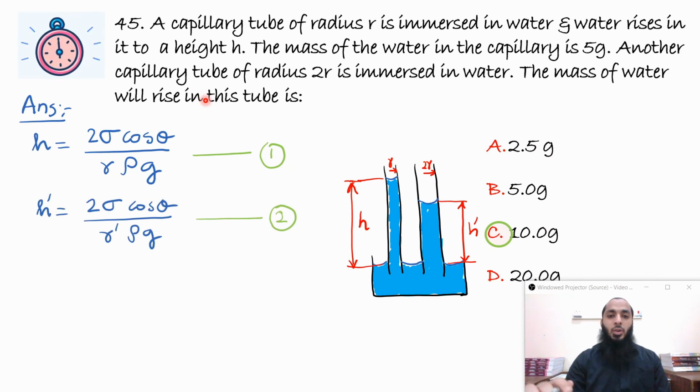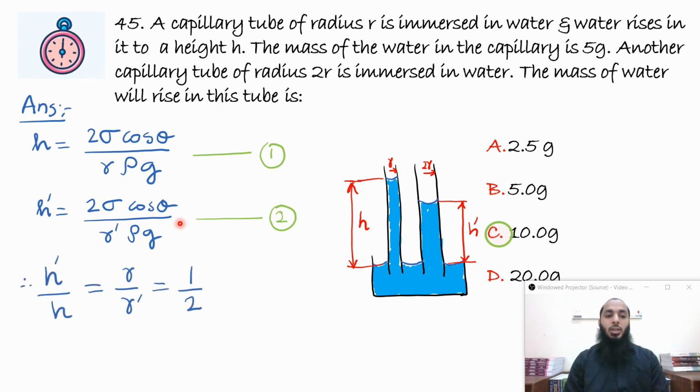Now they have given all the values. Since the material has not changed, it's still water, only the radius of the tube has changed, so we can say that sigma, theta, rho, everything remains the same. So if I take the ratio of these two, I'll get the ratio as r by r dash, which is given as 1 by 2, because r dash is 2 times r. But why are we finding this?